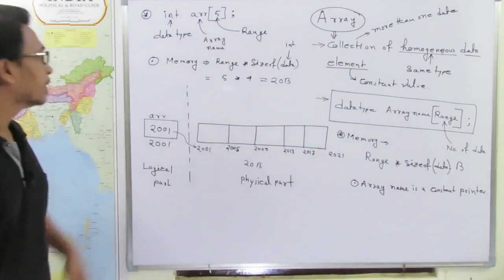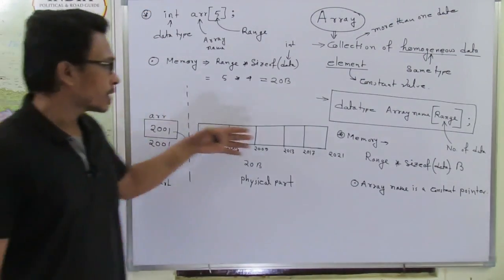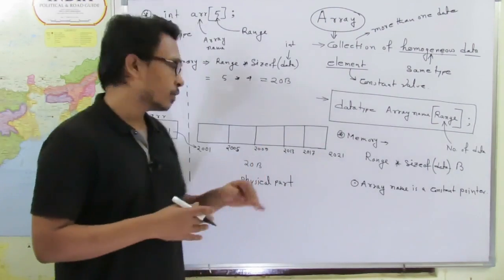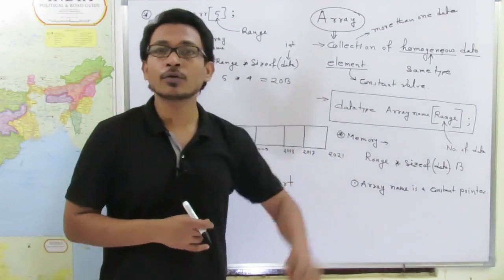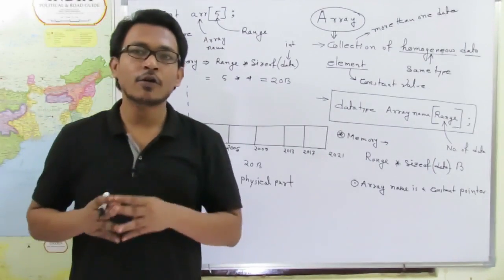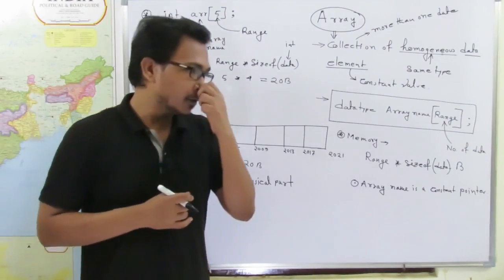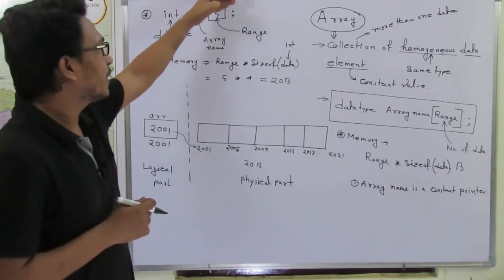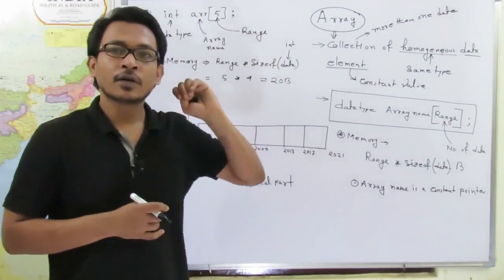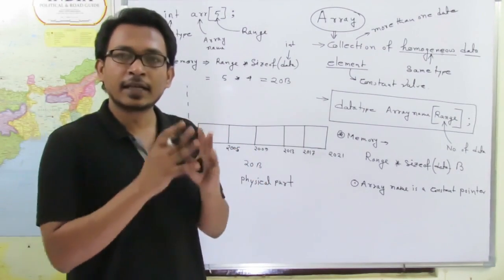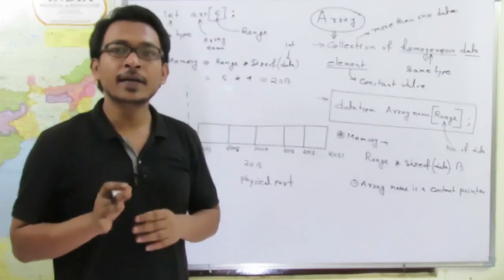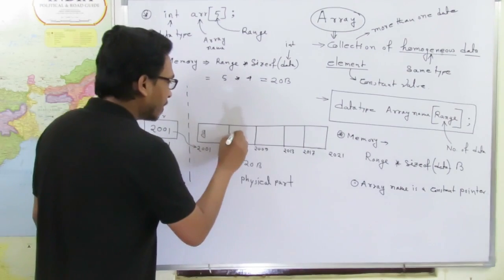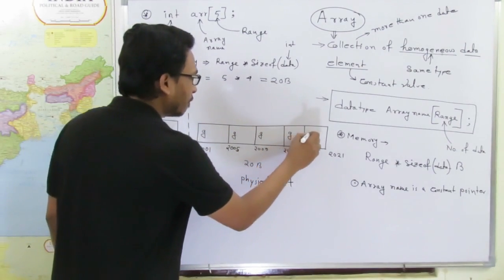Now look, for this particular array, the memory block is already created, and now it is time to initialize the array elements. Now how will the system initialize each element of the array? Clear? So if the programmer did not specify the initial value, at that time the system automatically initializes all the elements of an array with garbage value. Clear? So here the initial value of each element of the array will be garbage value.